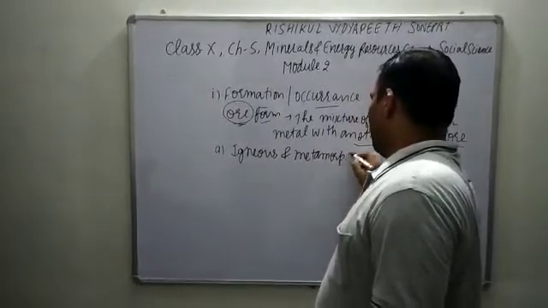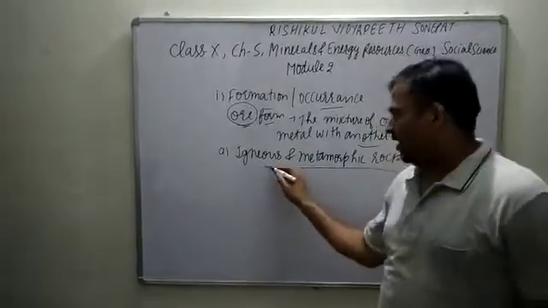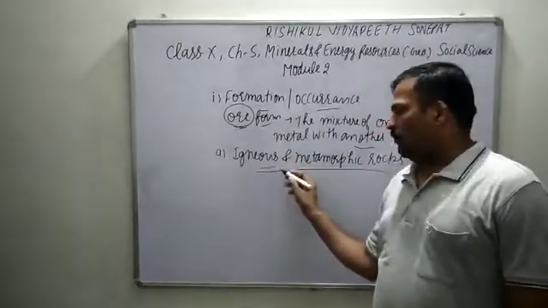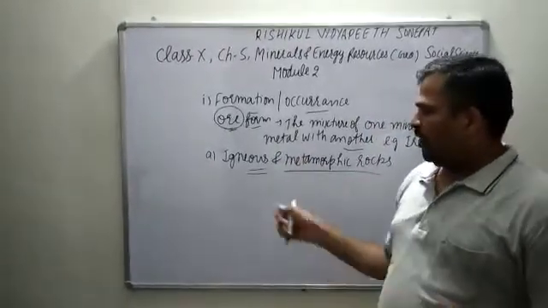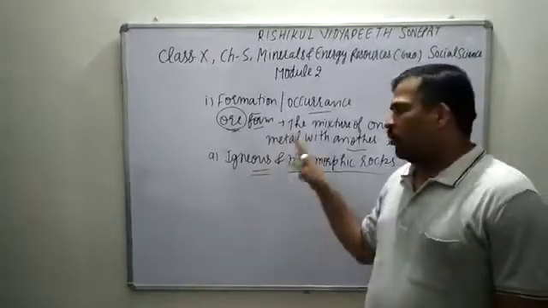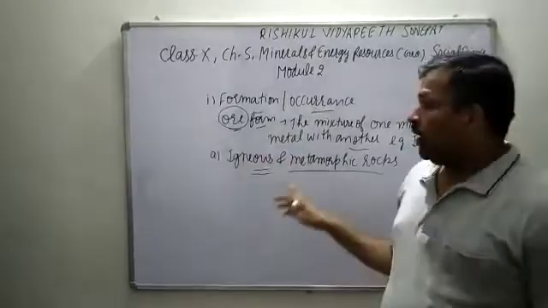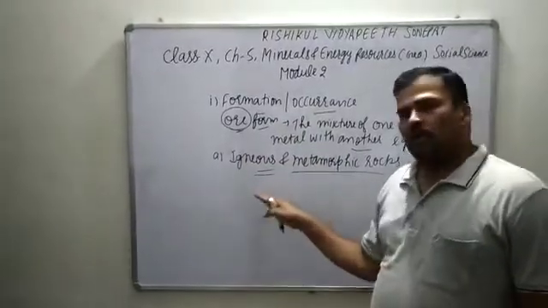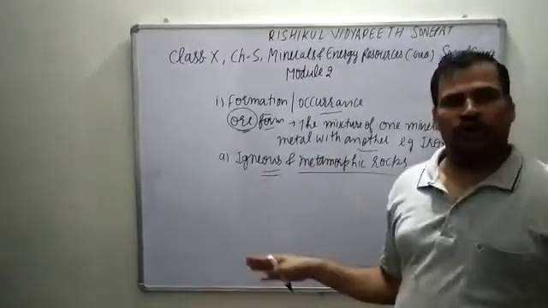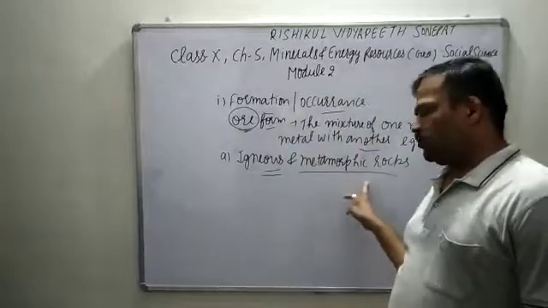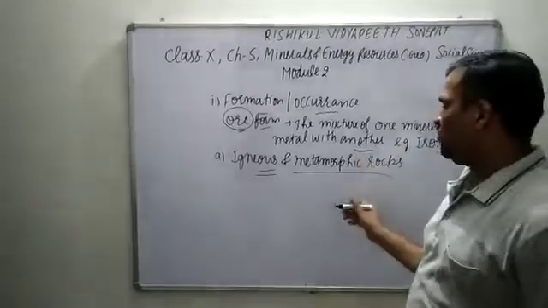Igneous and metamorphic rocks. You know how igneous rocks are formed. When a volcano erupts, the lava settles on the ground, on the earth. When it cools down, it turns into igneous rocks. And metamorphic rocks, when some particles, some things that move with water or air, settle at a different place, that is known as metamorphic rocks. Minerals are found between igneous and metamorphic rocks.